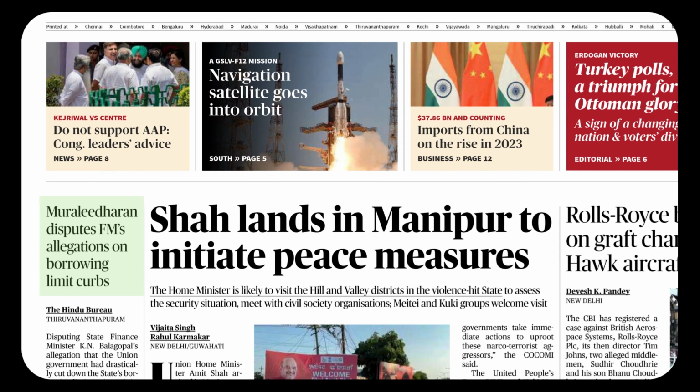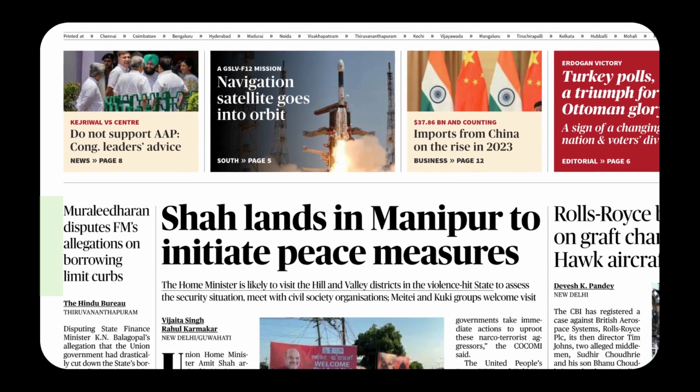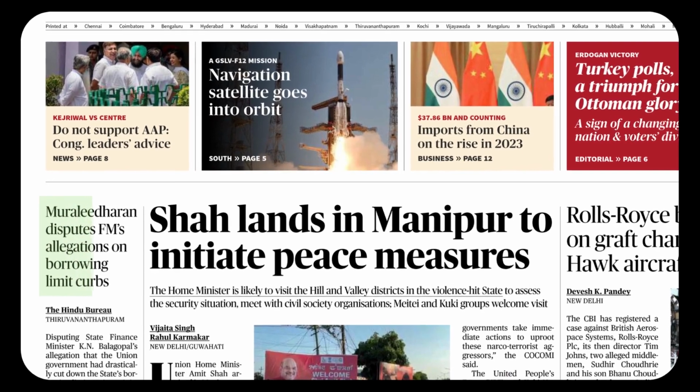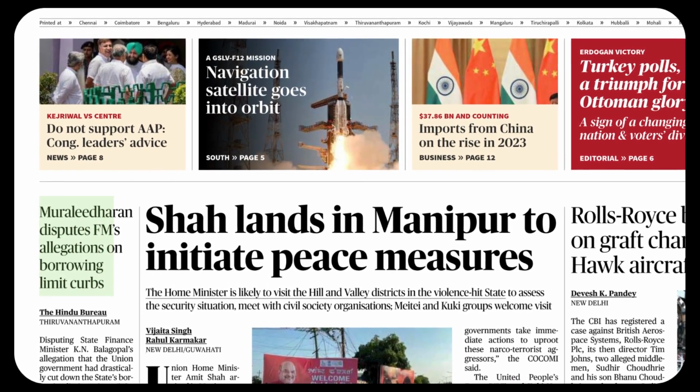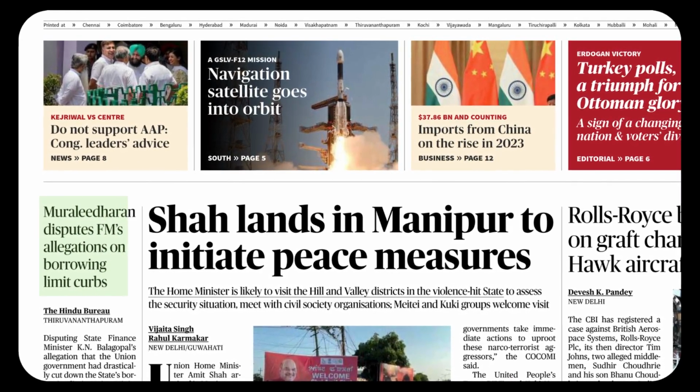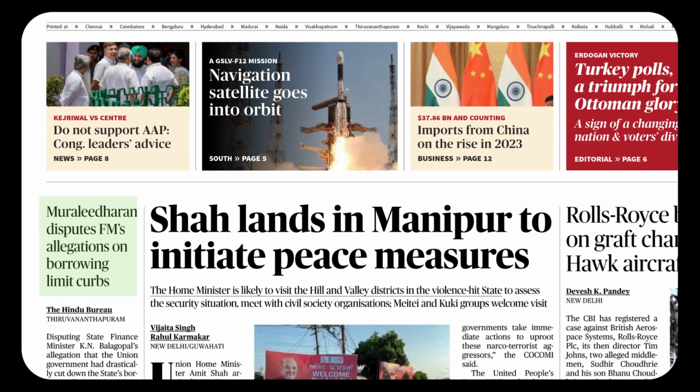Allegation. The accent falls on the third syllable. Allegation. It's a statement given without any proof. FM's allegation on what? On borrowing limit curbs. After a preposition we can expect the ing pattern, on borrowing limit curbs. Muralidharan disputes. Muralidharan does dispute.